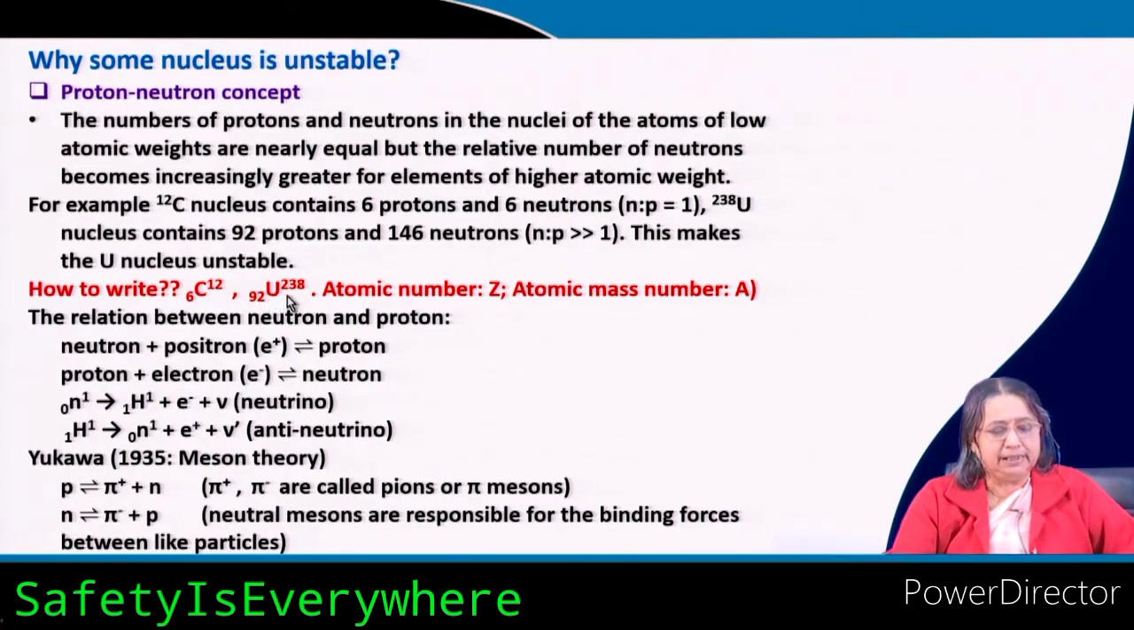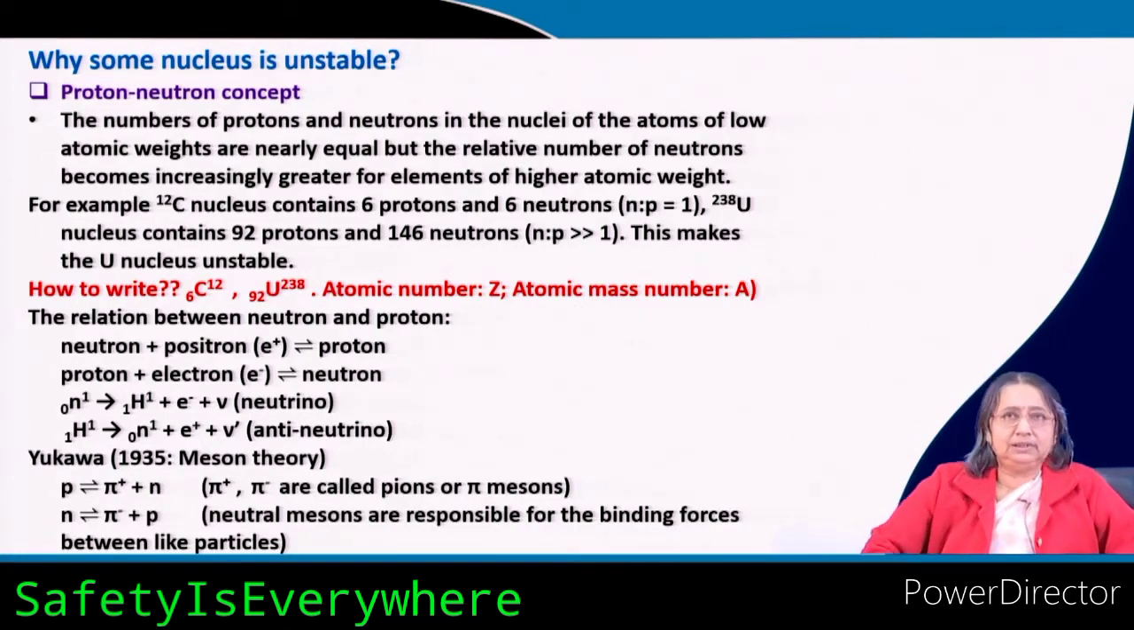Same is for uranium 238, it is the atomic mass and then the atomic number. Atomic number is usually represented by Z and atomic mass number is usually represented by A. Now, A minus Z is the number of neutrons, because the mass is coming from the protons and neutrons, each having unit mass.